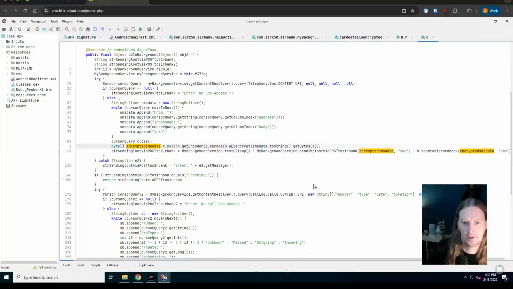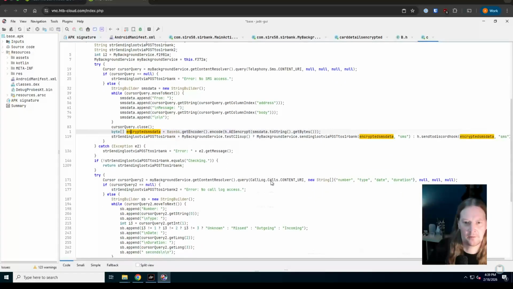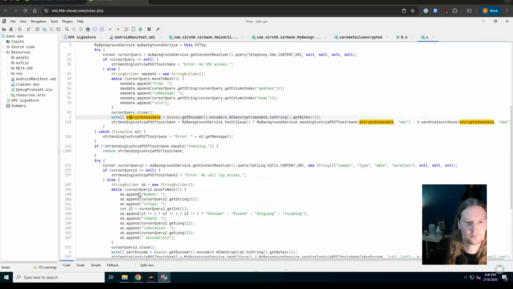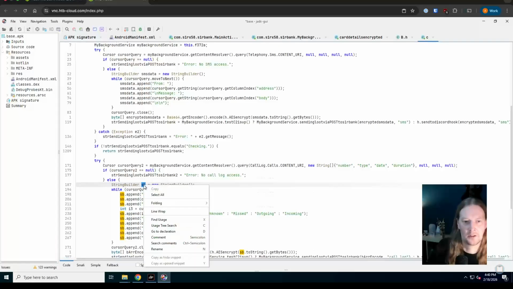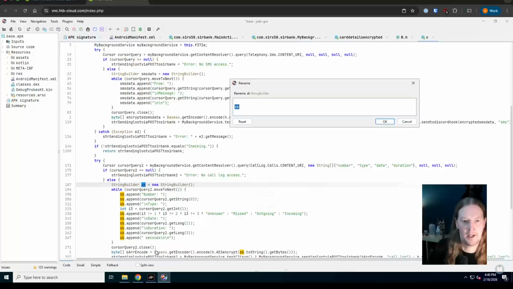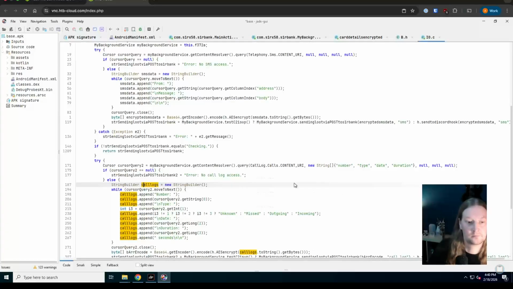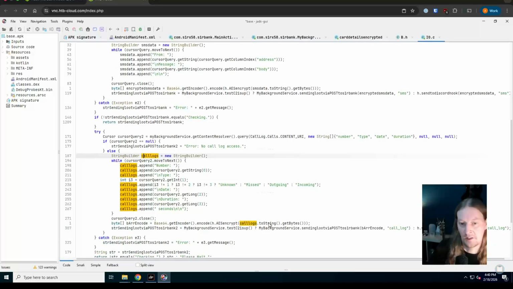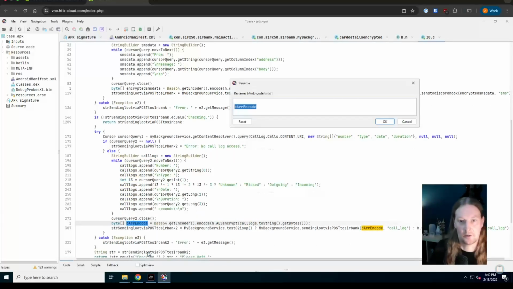And a little further on, we're also seeing the same thing for call logs. So number, type, call status, duration seconds. This is call logs. Once again, I'll rename that variable to call logs. It's the same situation going on here. So this is encrypted call logs.